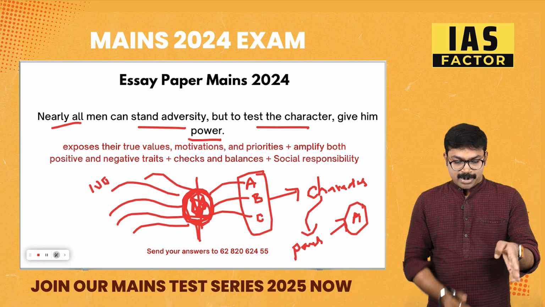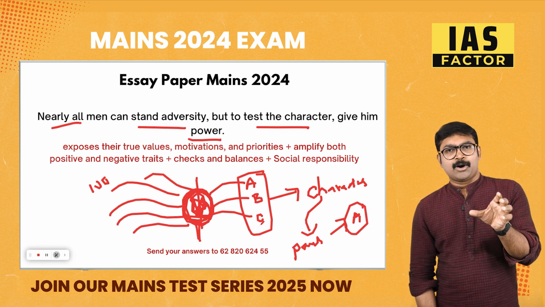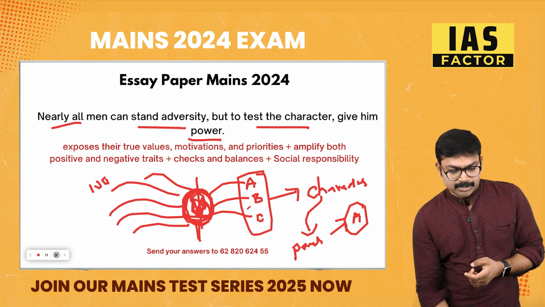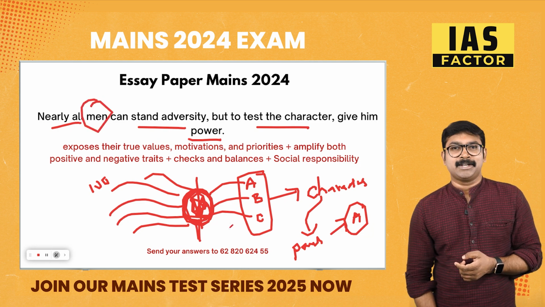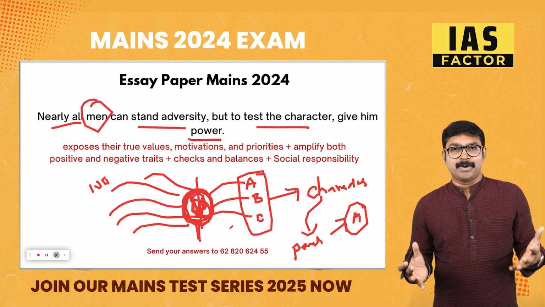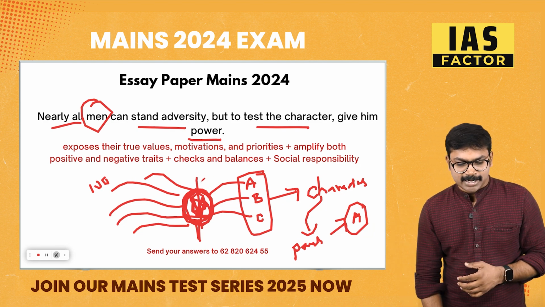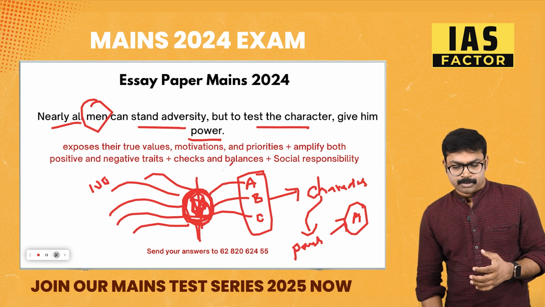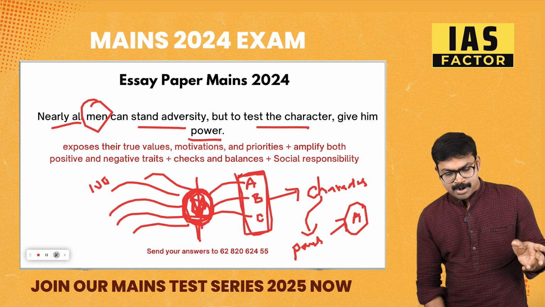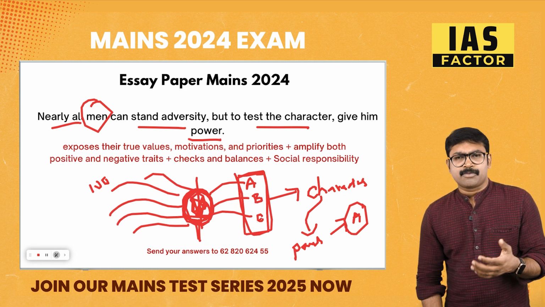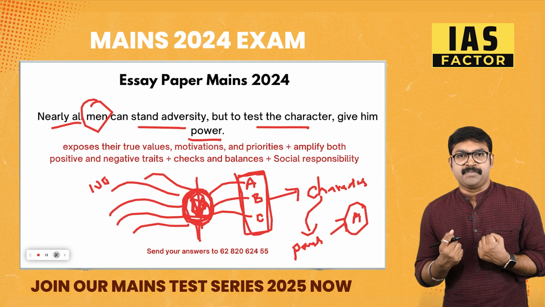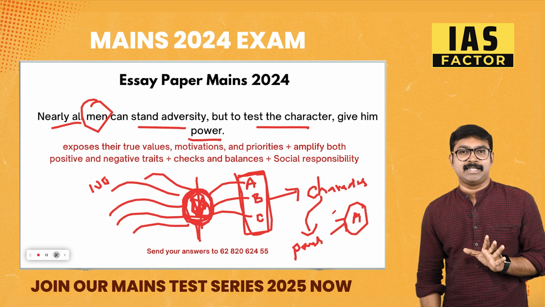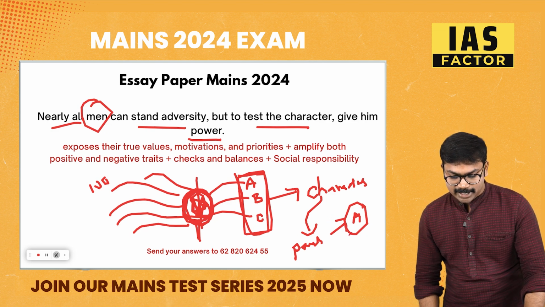This is the theory. Out of 100, everybody cannot overcome power, adversities or challenges. Some can, nearly all men. Even this, all men doesn't mean that it is not including women. It's a very normal term, or larger term. Nearly all men can stand adversity, but to test the character, give him power. That means, let's take it from a different perspective. Out of 100, imagine that 10 or 15 people can stand adversity or difficulties, but out of that, if you give them power, only few of them will sustain. Only few of them will actually succeed here, as I have drawn in the picture.